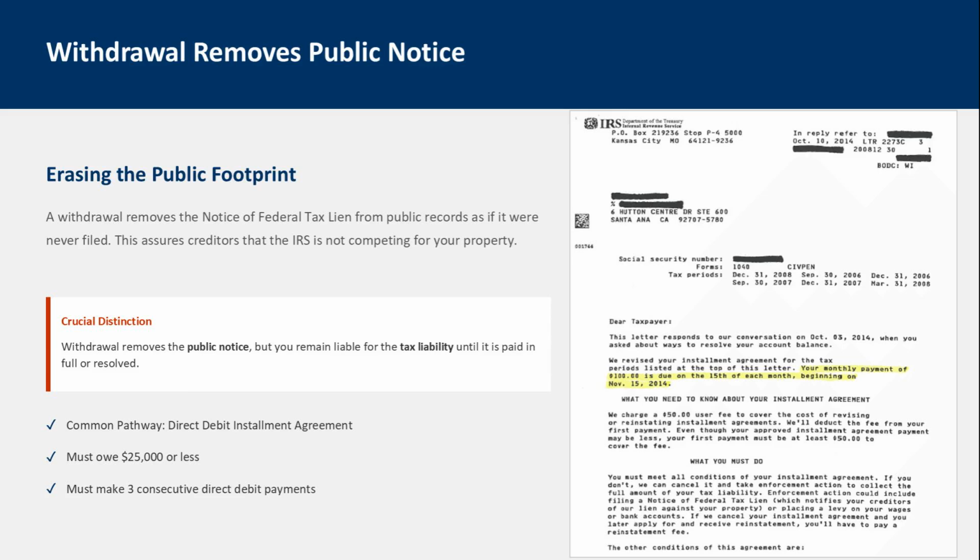government. A withdrawal removes the public record of a federal tax lien, erasing its footprint as if it were never filed. However, the tax liability remains until fully paid or resolved. The taxpayer must owe less than $25,000 and enter into a direct debit installment agreement and make 3 consecutive payments before the IRS will agree to withdraw the tax lien.